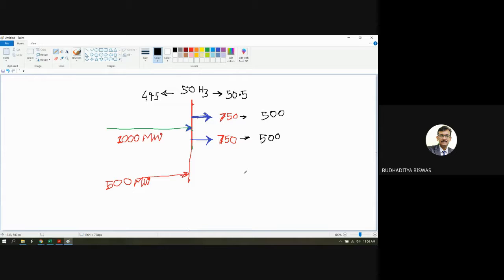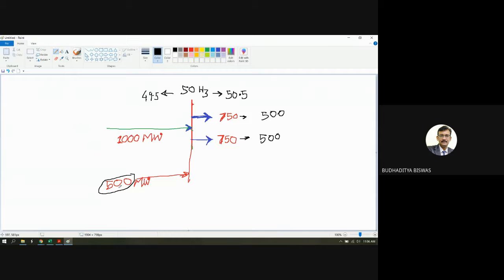And none of the power plants wants to decrease its generation. If we just switch off this particular 500 megawatt power plant, then the power balance is there again, because the 1000 megawatt load demand is met by 1000 megawatt. But this power plant will not allow its generation to decrease from 500 to 0.